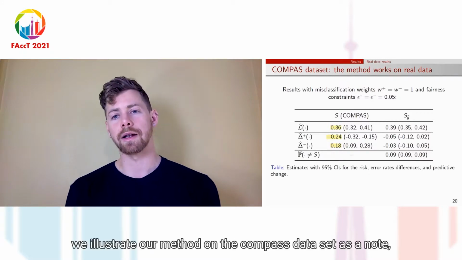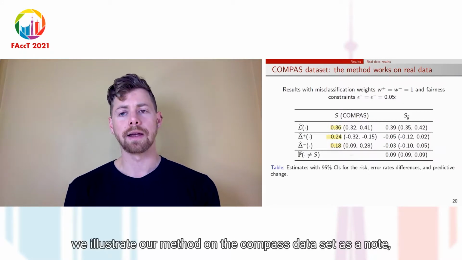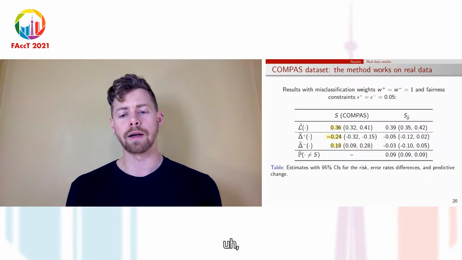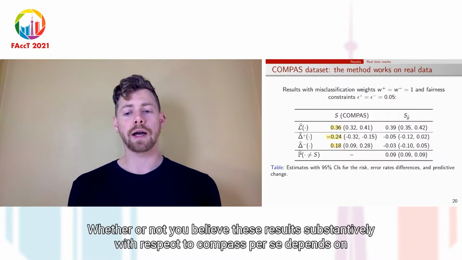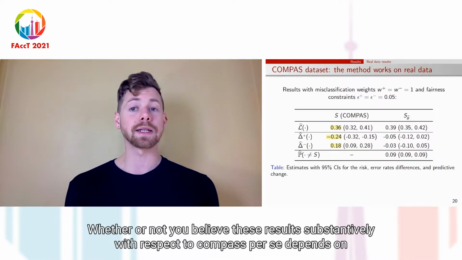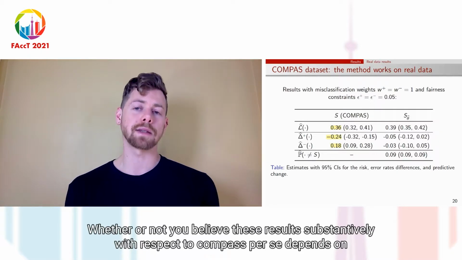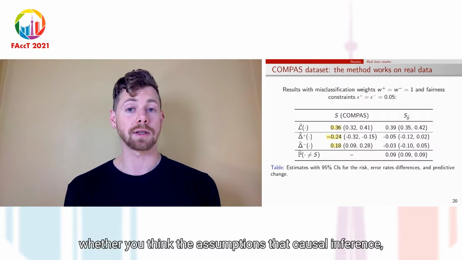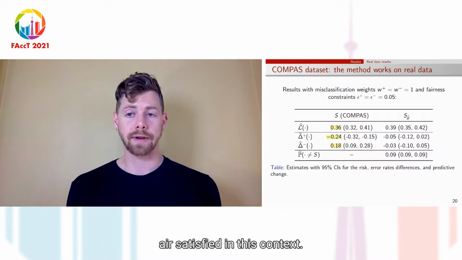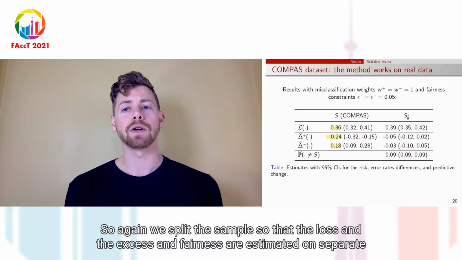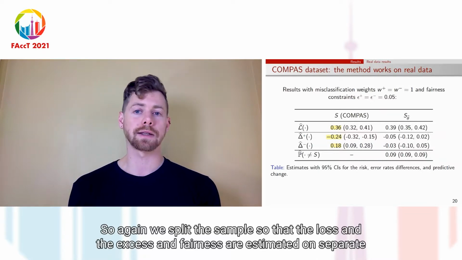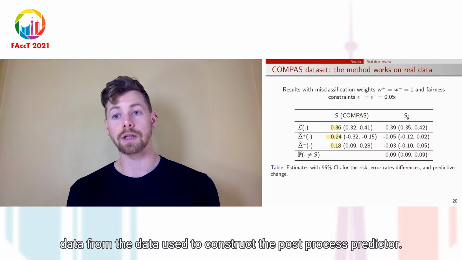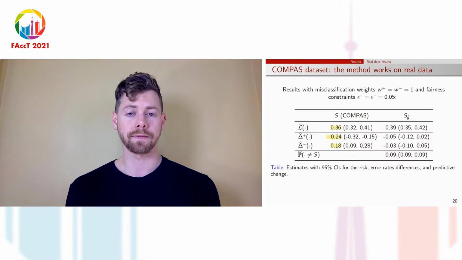Finally, we illustrate our method on the COMPAS dataset. As a note, this is meant to be illustrative of our method. Whether or not you believe these results substantively with respect to COMPAS per se depends on whether you think the assumptions, the causal inference assumptions, are satisfied in this context. So again, we split the sample so that the loss and the excess unfairness are estimated on separate data from the data used to construct the post-process predictor.